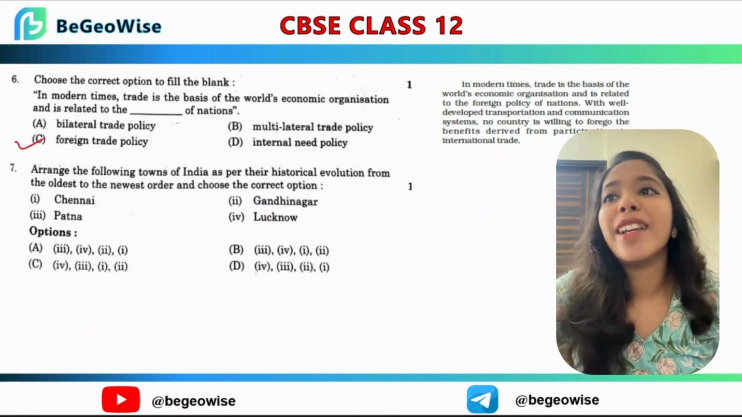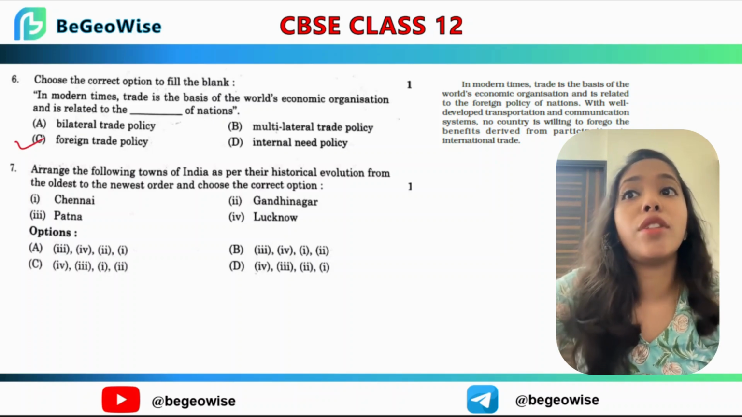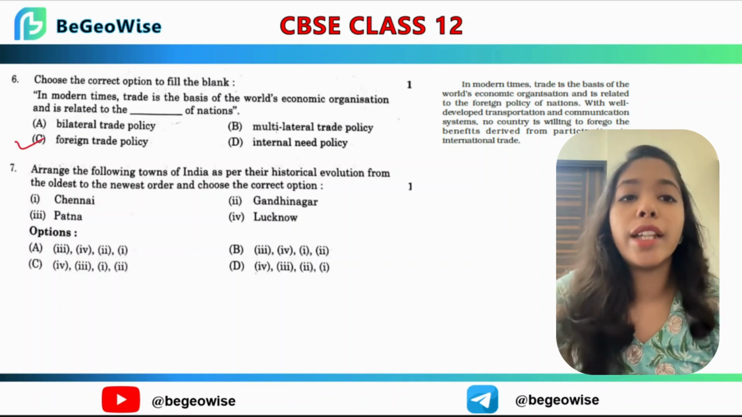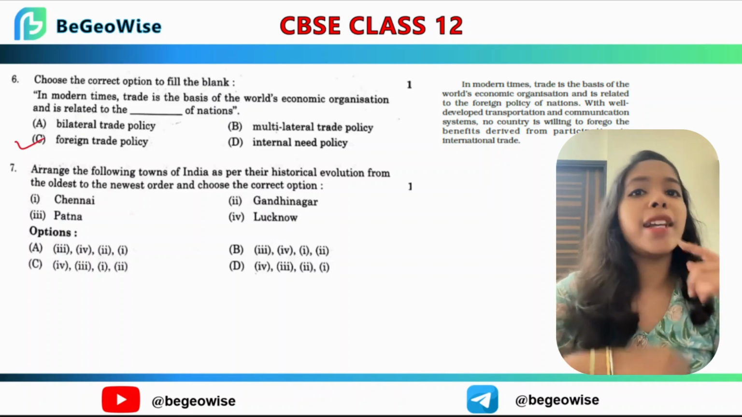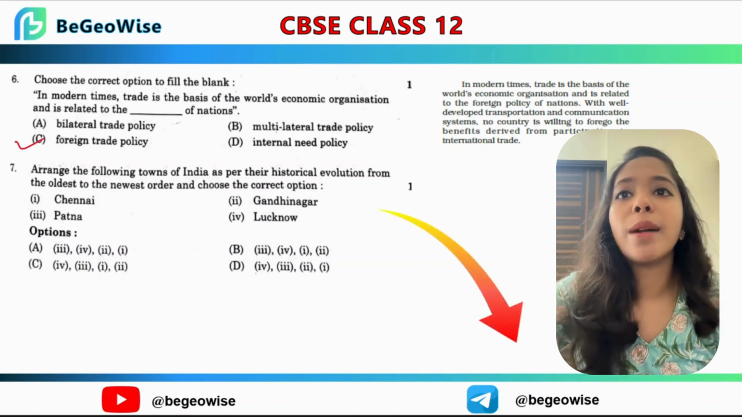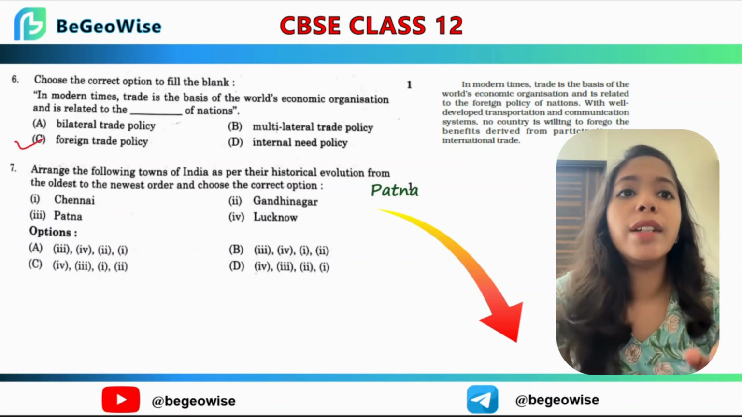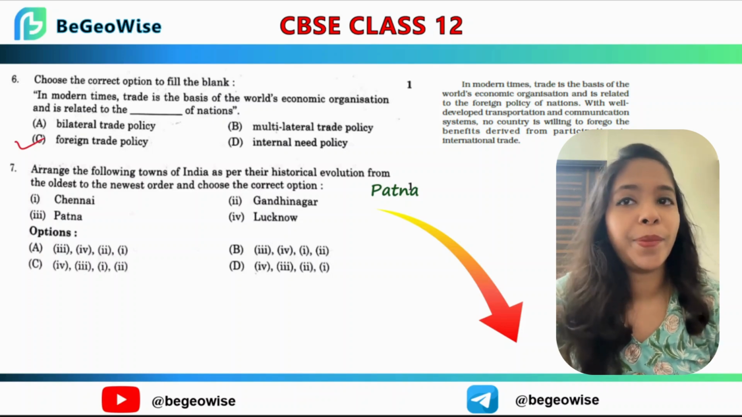So next question. Arrange the following towns of India as per the historical evolution from oldest to newest order and choose the correct option. So we have Chennai, Gandhinagar, Patna and Lucknow. Now let's time travel through the Indian urban history. So first comes Patna. It's also known as Pataliputra. The city dates back to 600 BC and it was the capital of the Mauryan and the Gupta Empire.